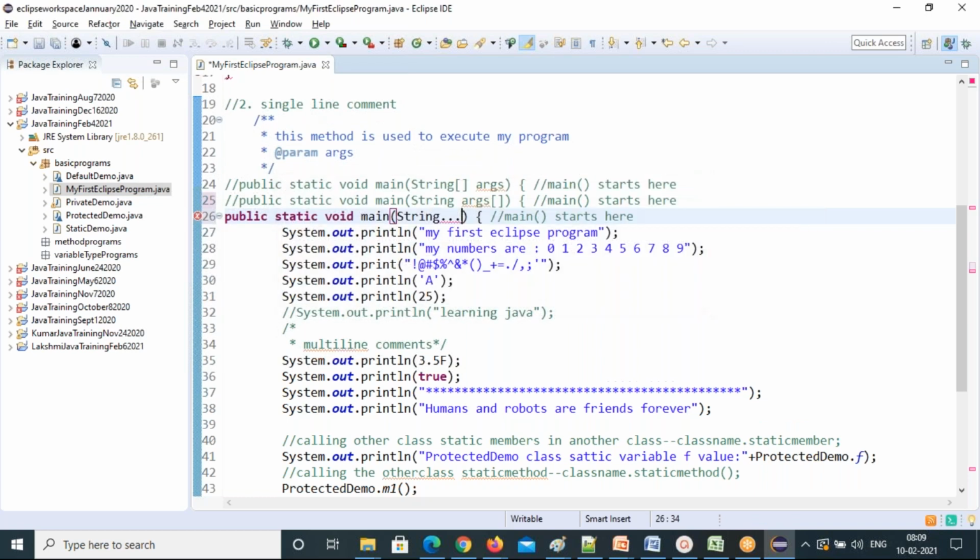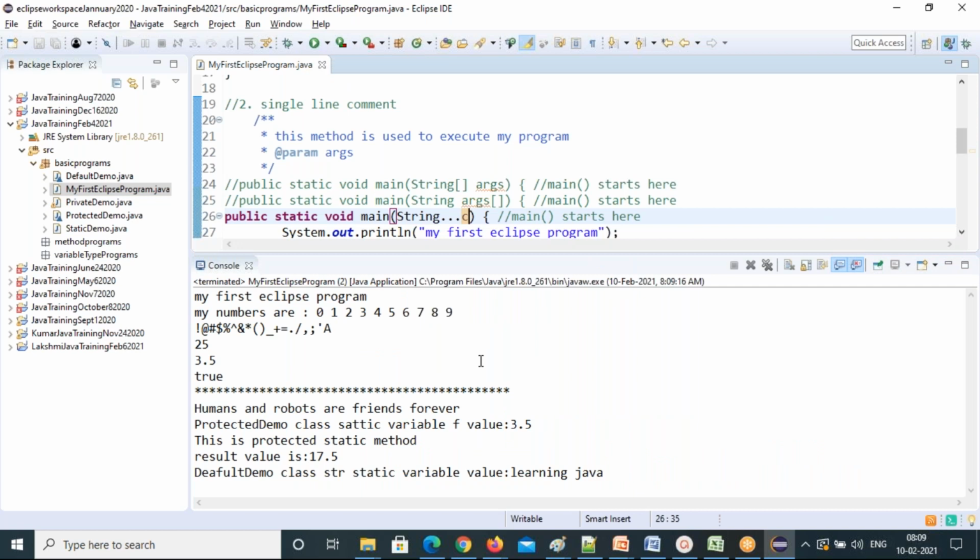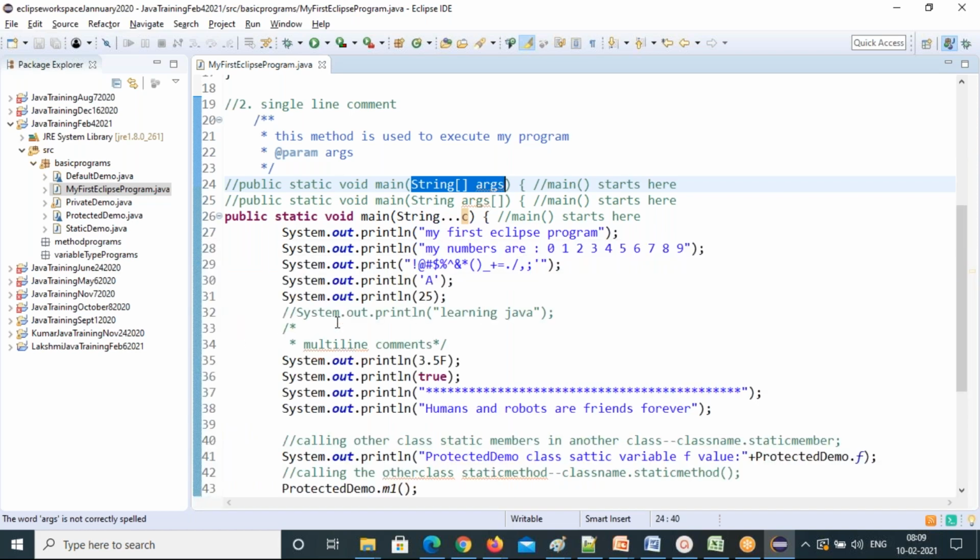Just put a C. This is also a third valid type of argument. Anyone you can pass, no issues. But basically we'll use the first one only, always. But I'm giving the other types of arguments also, you can pass. These are the valid ones. Because this is a multiple choice question, in the interviews they will give you the different types of arguments you can pass for the main method. The interview question, that's why I'm giving these pointers here.